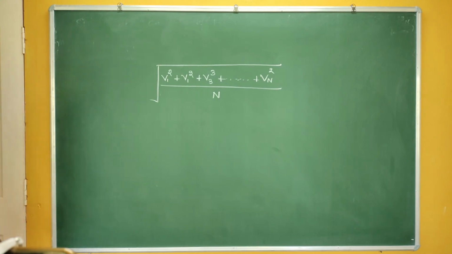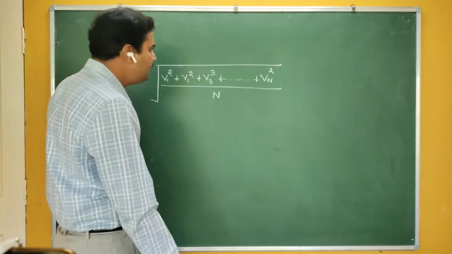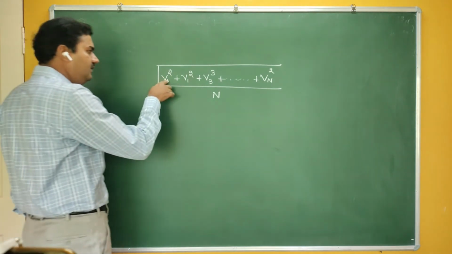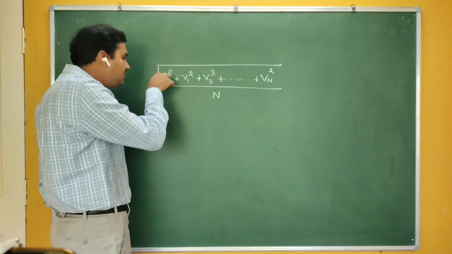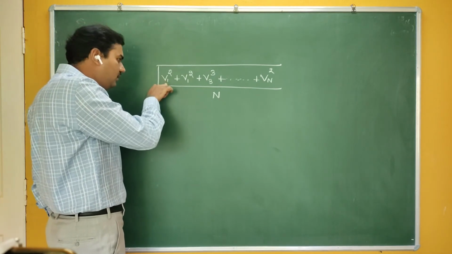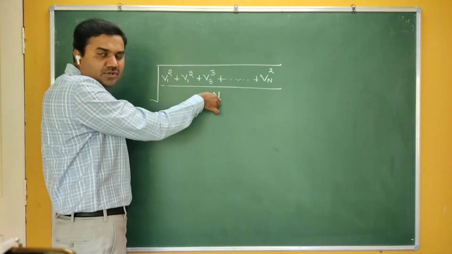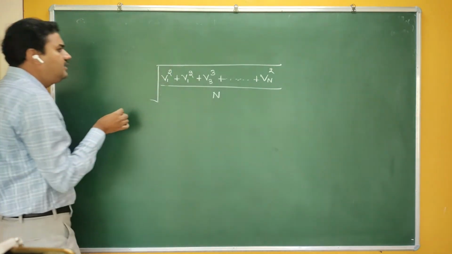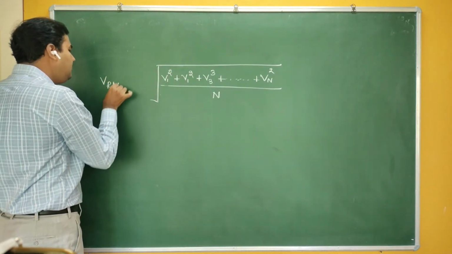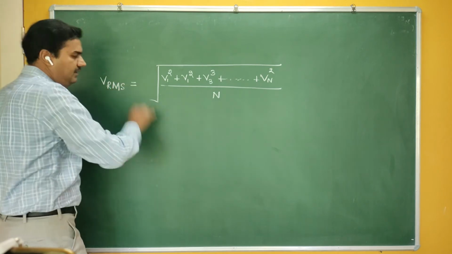In that case, that particular quantity becomes positive. Are you getting me? If you make the square, then automatically the negative quantity becomes a positive quantity. Then you take the average or mean, then you take the root. Such a velocity is called the root mean square velocity.